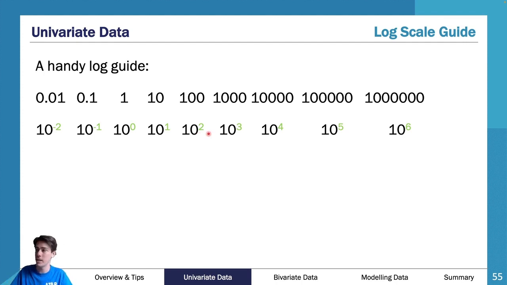A log of 3 is 10 to the power of 3, which is 1,000. A log of -1 is equal to 0.1. So if my interval is between a log value of -1 to 0, I'm between 0.1 and 1. Now, if I'm between a log value of 0 and 1, I'm between 1 and 10. So that is your guide.